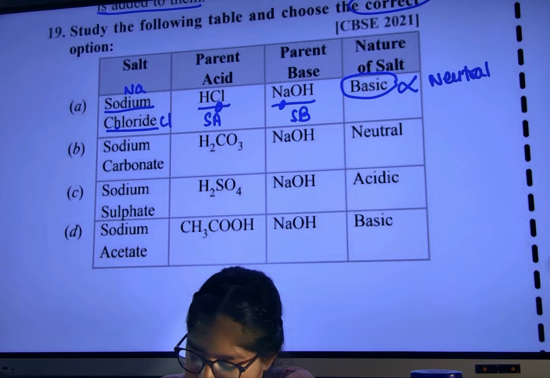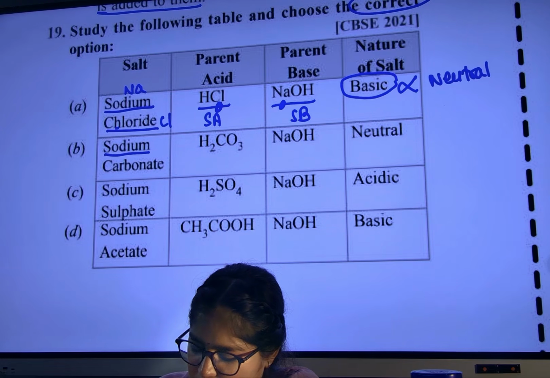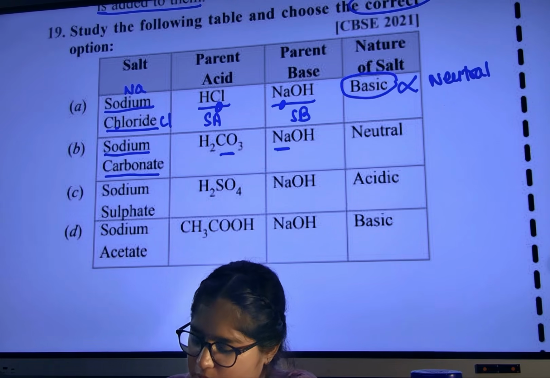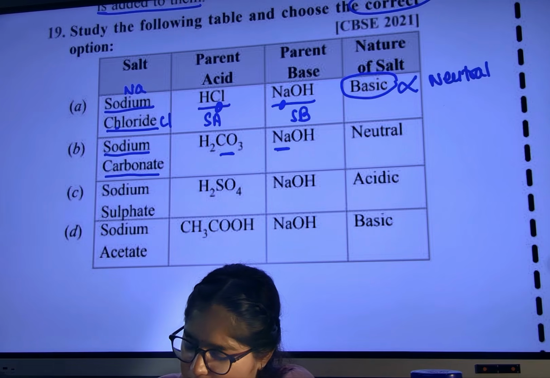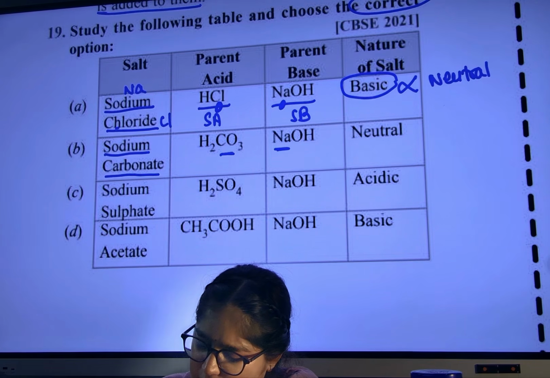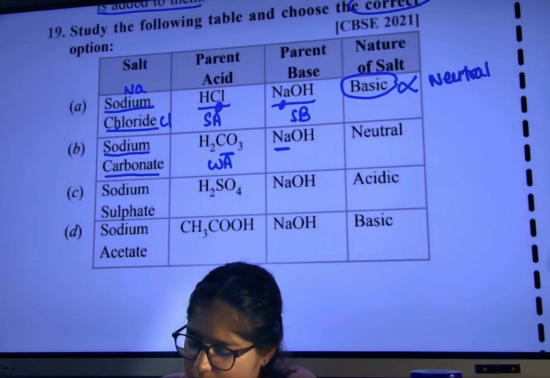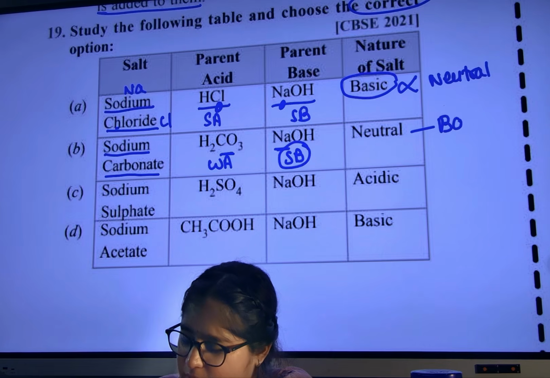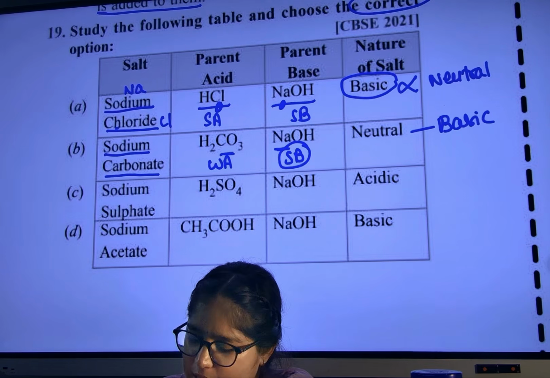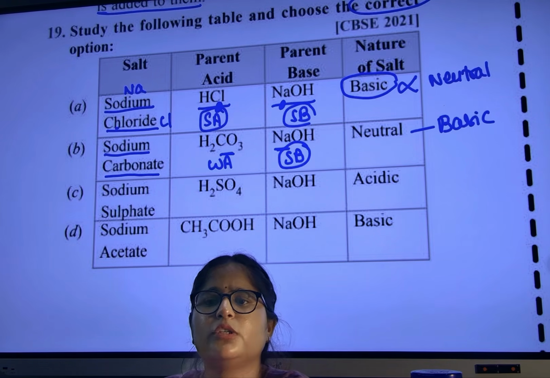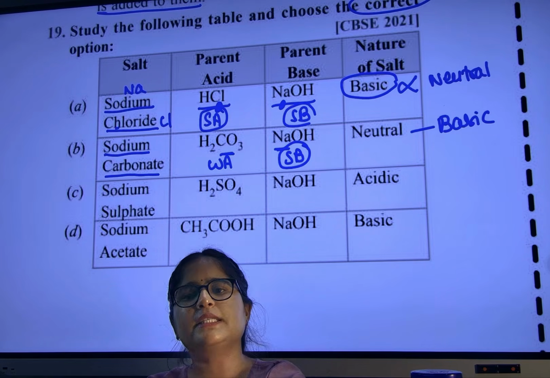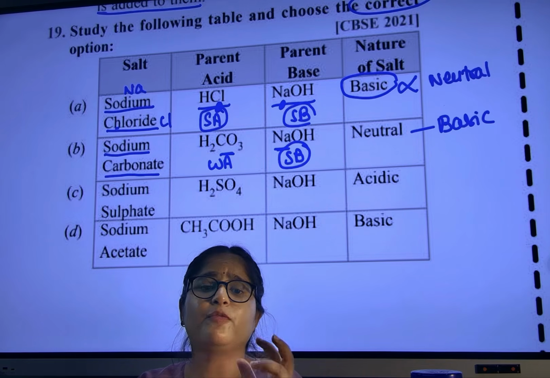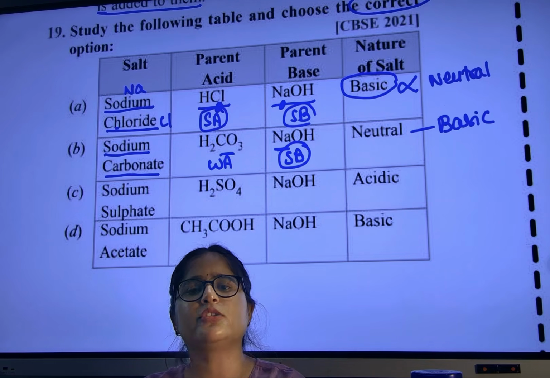Now let us see here. Sodium carbonate. Sodium will come from here, and carbonate will come from here. Both are correct, and this will be neutral? No, see here, this is our weak acid and this is our strong base. Strong base means it will be basic in nature. Acid strong, base strong, both strong react to become neutral. Weak acid, weak base also neutral. Strong acid, strong base, both same means neutral. But if base is strong, basic solution; if acid is strong, acidic solution.